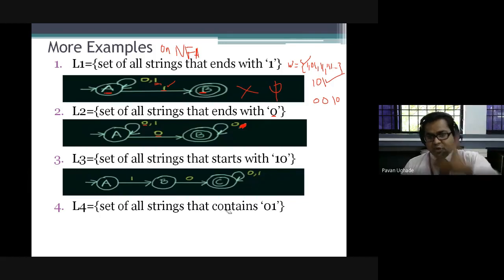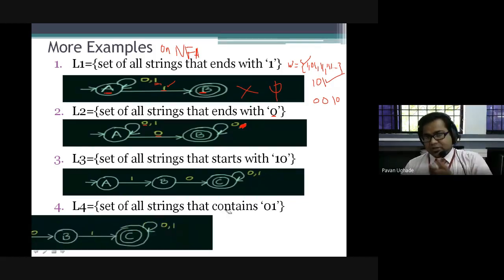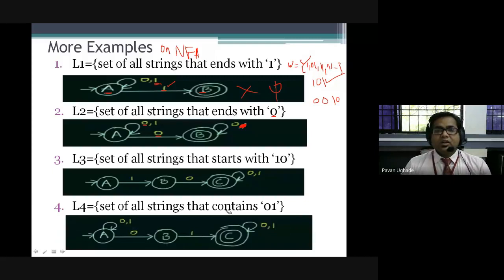Of the 5 problems we have seen, one I have already solved. You have to convert all these NFAs into their equivalent DFAs.